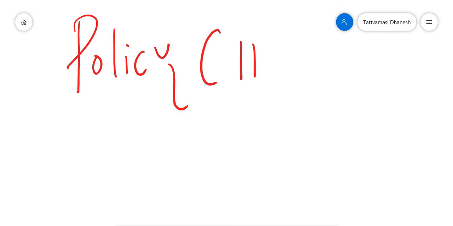Policy is denoted by the Greek letter pi. This is really important. When we consider human beings as well, we are agents in our real life. Some of the humans, we call them visionaries. They think of the future and act. We call them visionaries, or they are more creative. In the same way, the agent can also be a visionary.